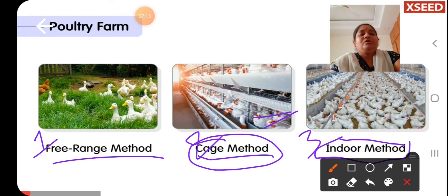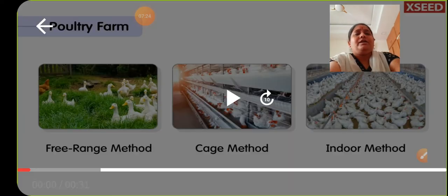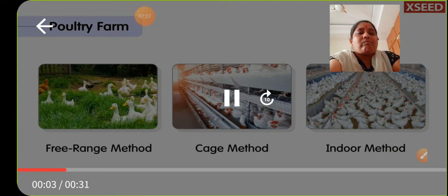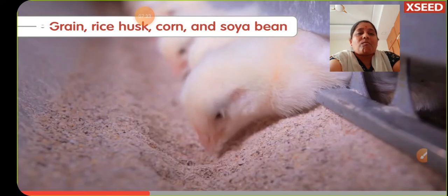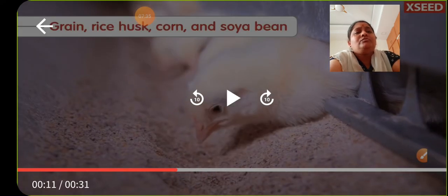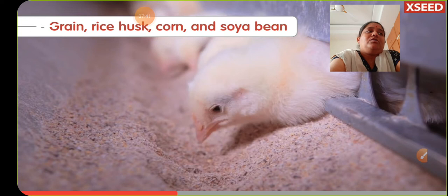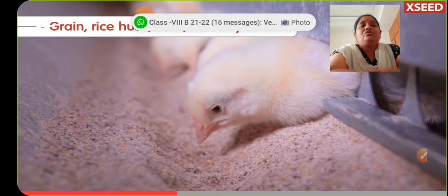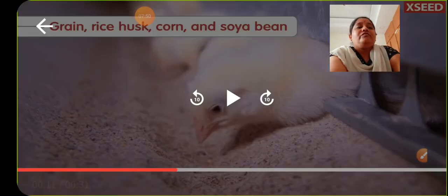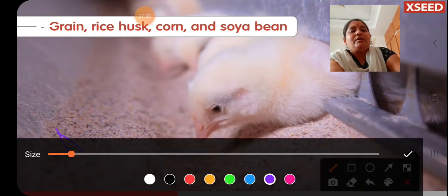Okay children, so you had seen these different types of poultry farming. Now what are the different things that we are getting from the poultry? Let us see. We rear chickens and ducks on poultry farms using different methods. We give them nutritious food. So when you are rearing these birds, ducks, even chickens in the poultry farm, the first and foremost thing that you need to do is we should give nourished food, nutritious food. We should nourish them with nutritious food.